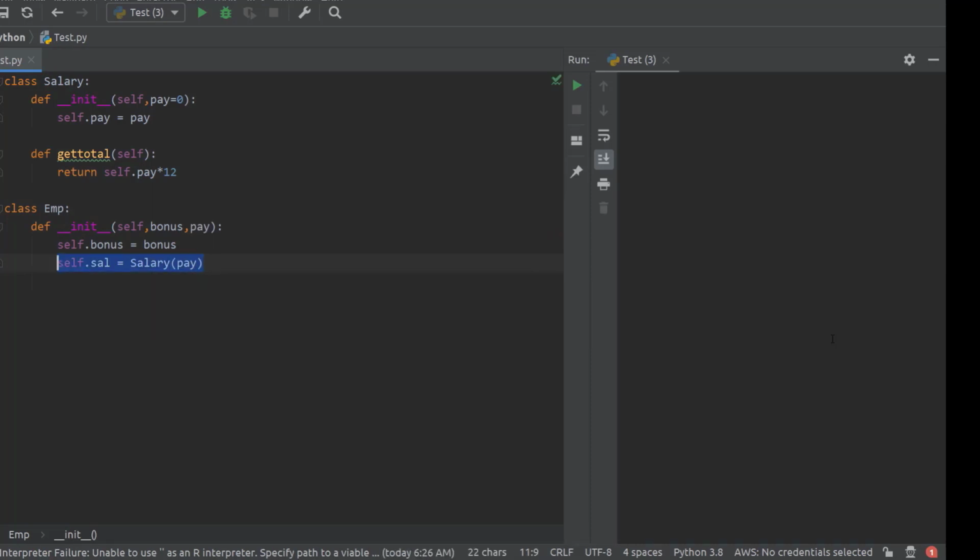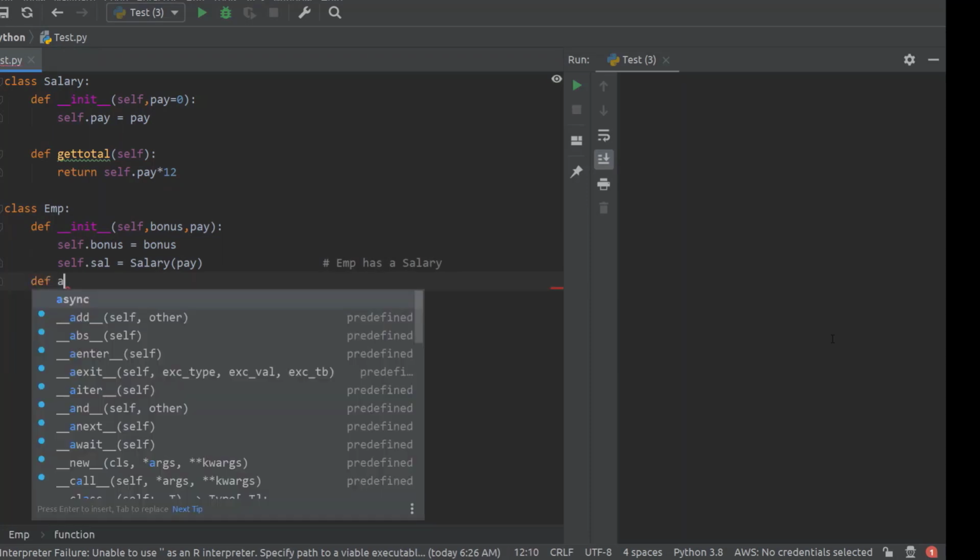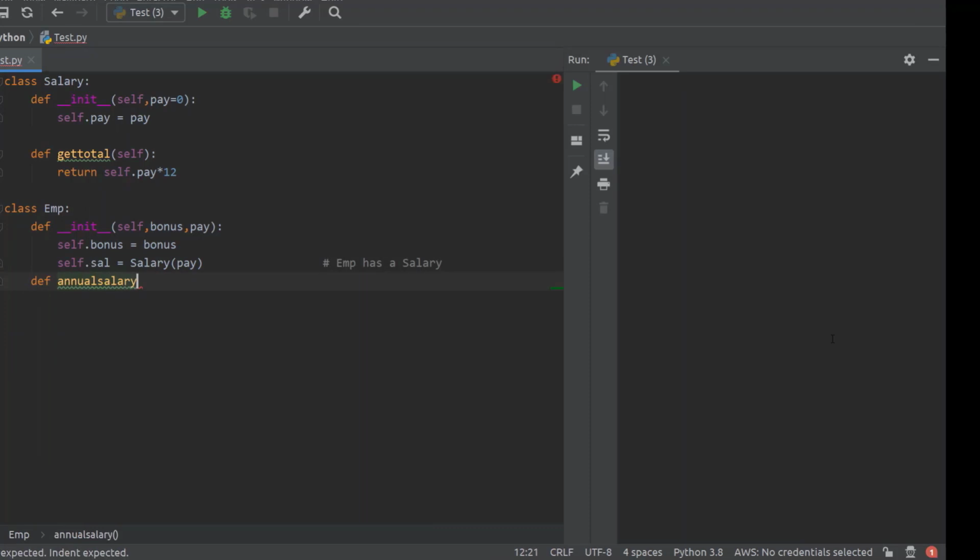So this is what we have done here, that is known as a has-a relationship. Here you can say Employee has a Salary. So inside this Employee class we are creating an object of Salary. Okay, so here we will write another method, say annual salary.